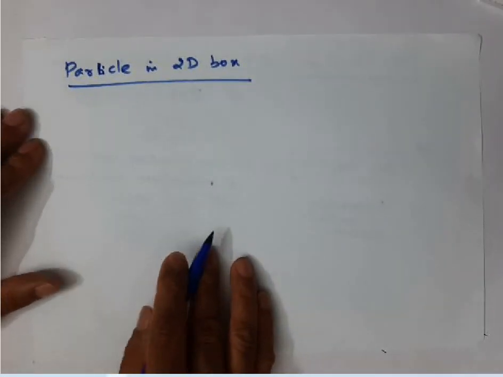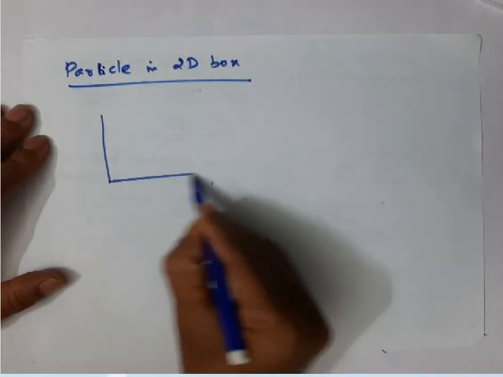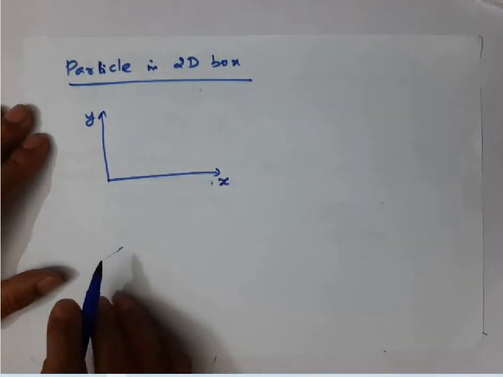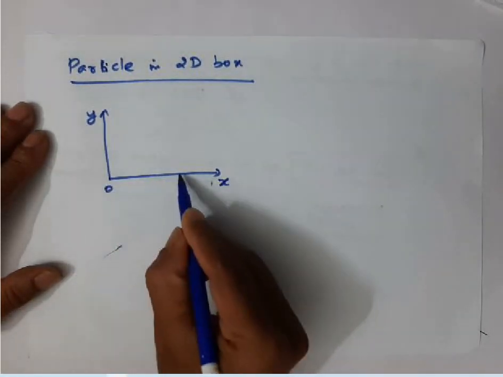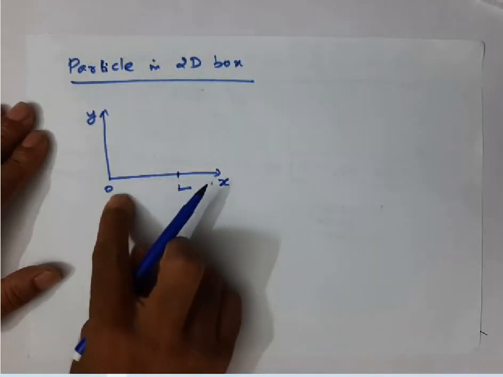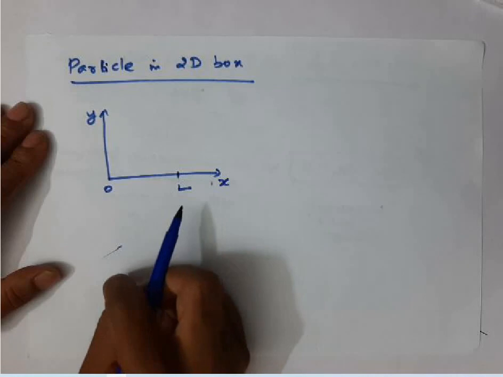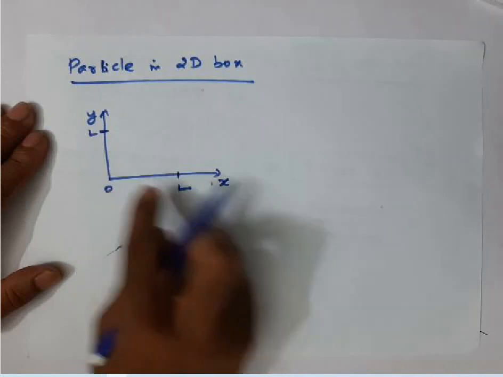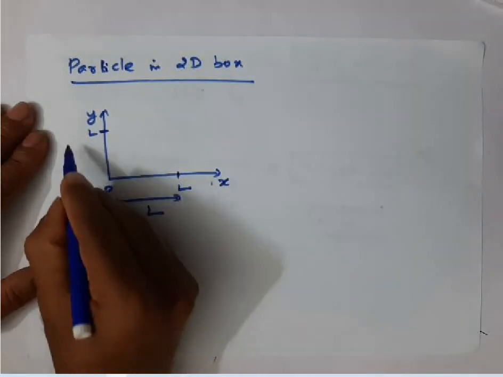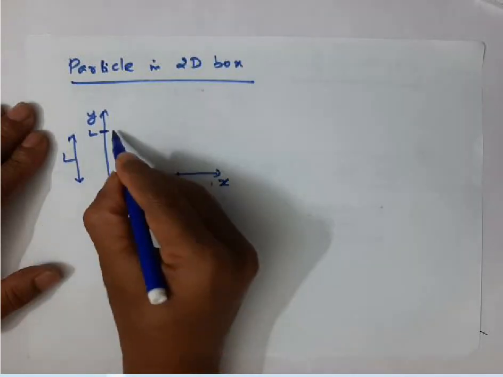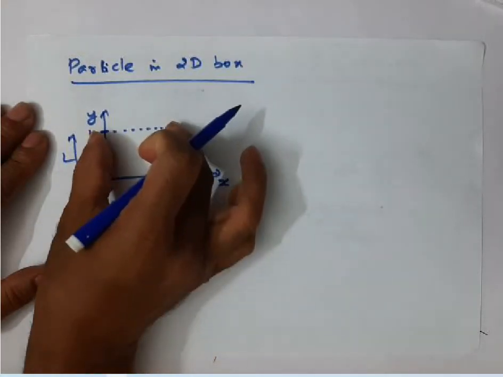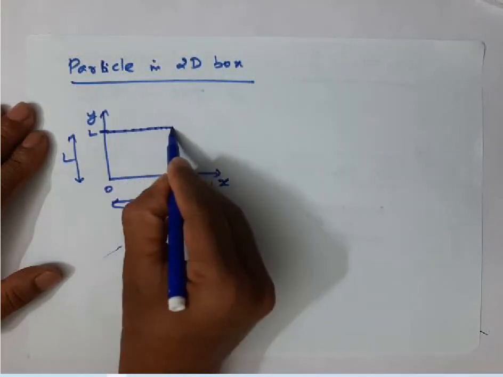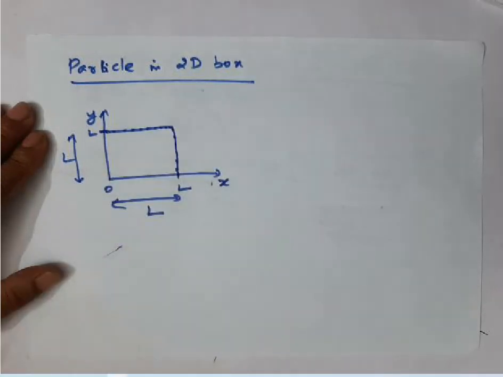Listen, I'll take two axes now, x and y. This is my x-axis, this is the y-axis. In the x-axis, assume that the particle is confined to the length 0 to L. Similarly, in the y-axis also, the particle is confined with the same length 0 to L. So the particle is confined only in this region.